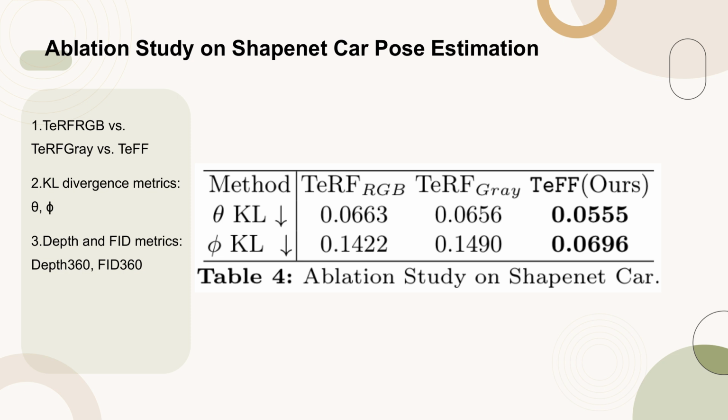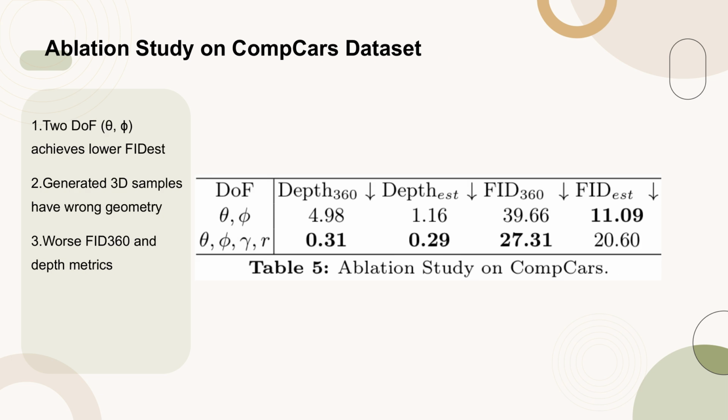The results highlight the performance differences between using RGB images, grayscale images, and our semantic feature-based method in terms of robustness and accuracy in pose estimation. Table 5 presents an ablation study on the CompCars dataset, focusing on the impact of different degrees of freedom, DoF, on the performance metrics. The study compares the results of using only 2 DoF, theta, phi, with an alternative that includes 4 DoF, theta, phi, gamma, r.